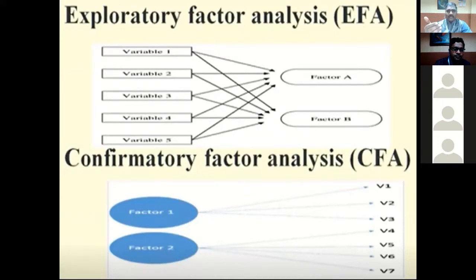So this is what exploratory factor analysis is, and this is what confirmatory factor analysis is. Once it is confirmed, you can take it and write it up. For example, items question number 10, 5, 4 and 3, or item number 10, 9, 5 and 4, all these items come under one common factor called factor 1. And item numbers 13, 12, 1, 19 and 18 come under factor number 2. Like that, you can confirm the factor analysis from the output table.